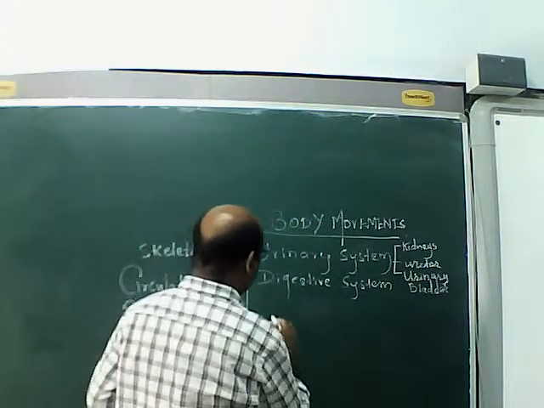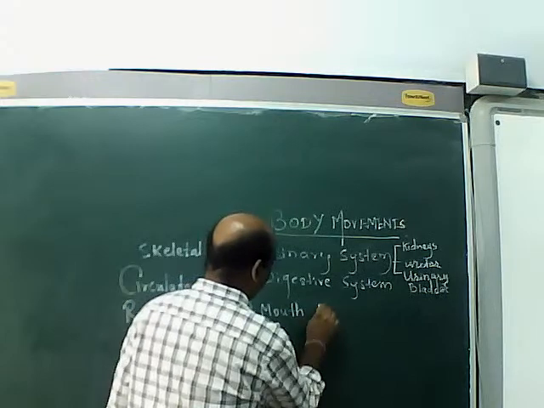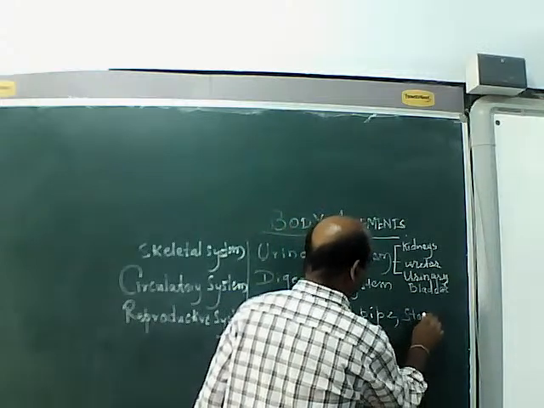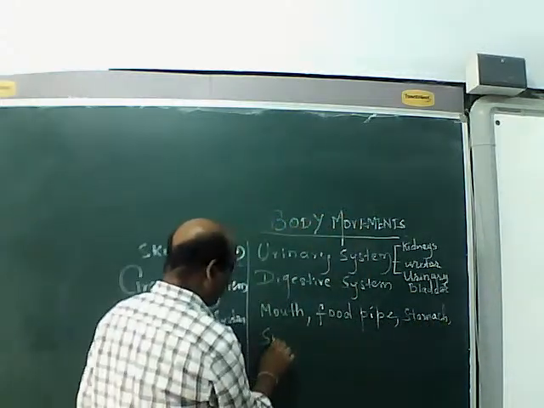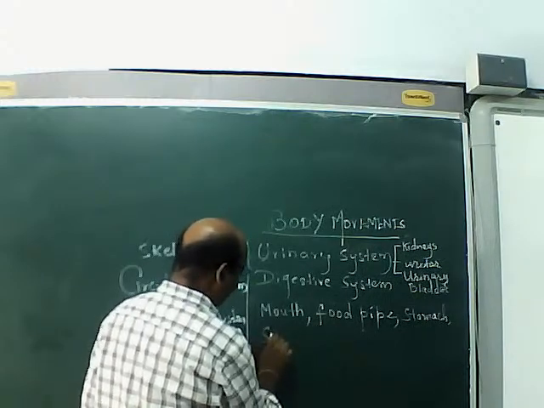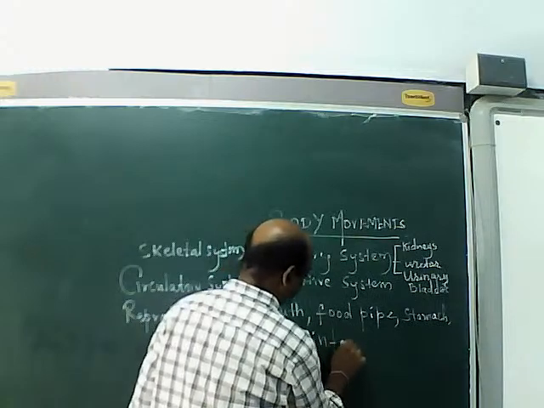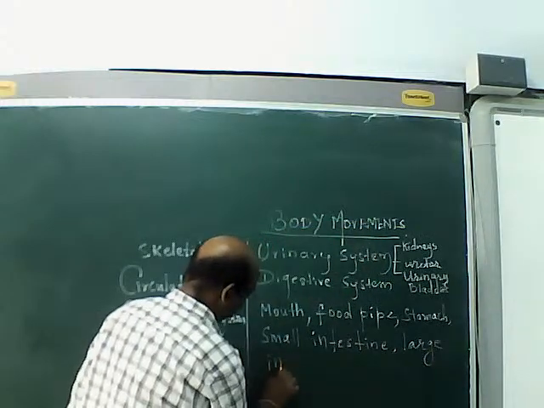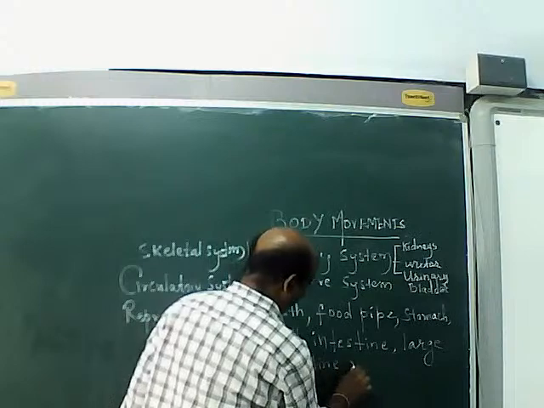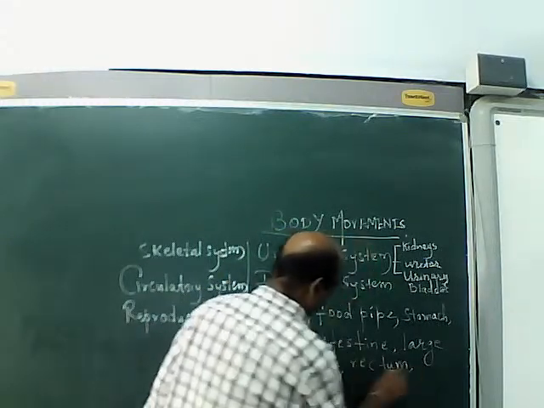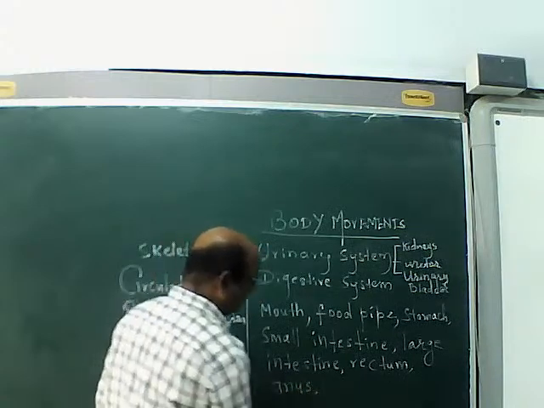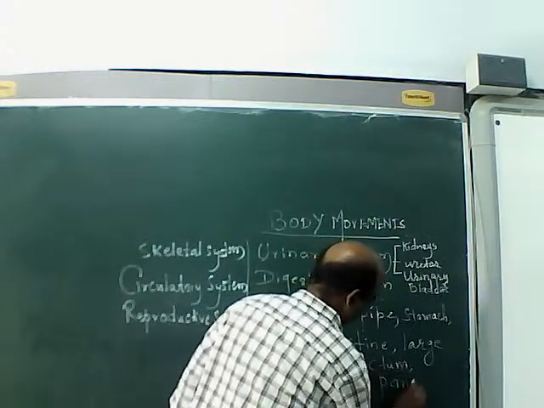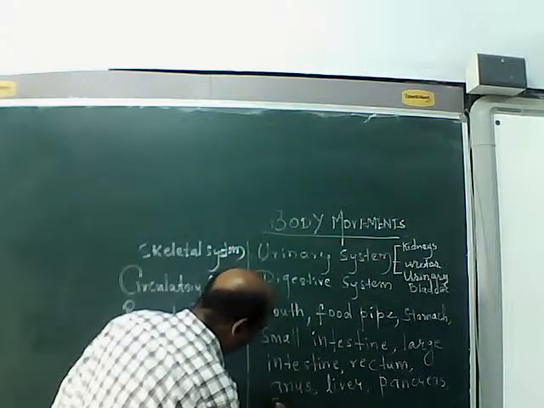So that work is done by the digestive system, which has these parts: mouth, food pipe, stomach, small intestine, large intestine, rectum, anus, and glands such as liver, pancreas, gallbladder.